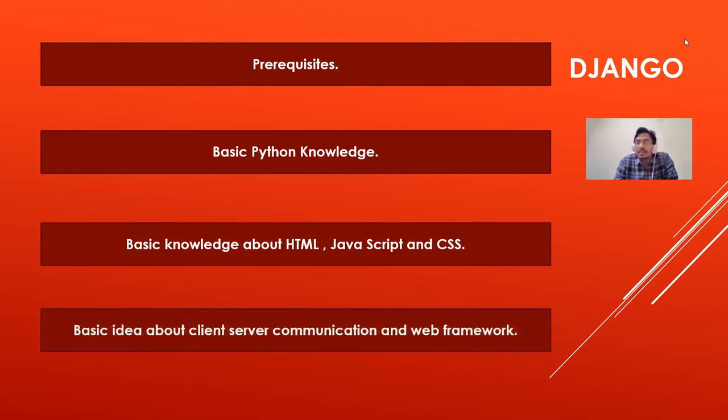So what are the prerequisites for learning Django? What exactly should you have? What kind of knowledge should you have to learn Django? Basic Python language knowledge is required. Don't think about expertise in Python.